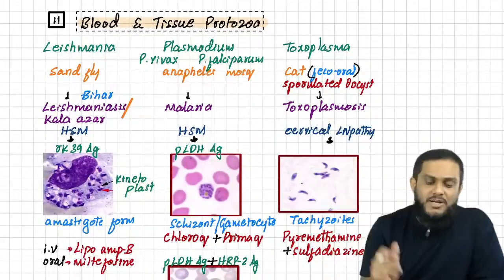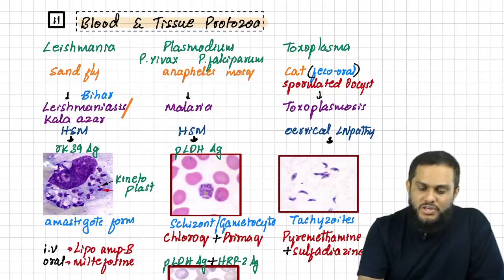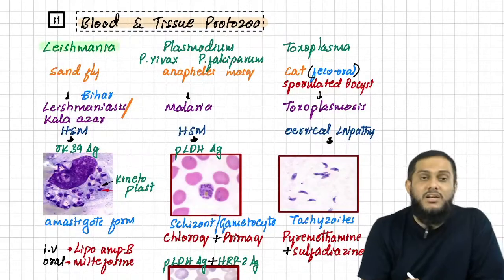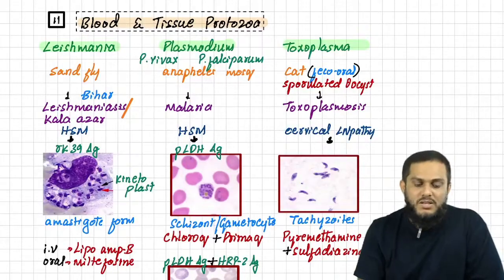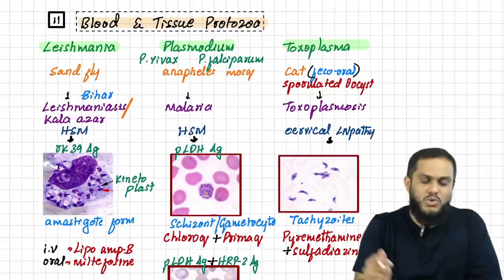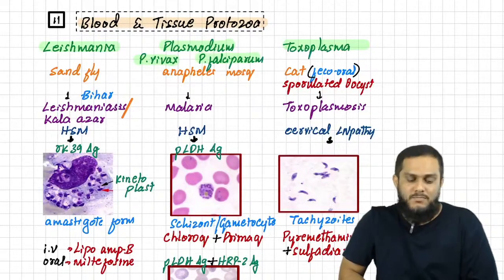Right, we have 5 blood and tissue protozoa, but important are 3. Which are the 3 important blood and tissue protozoa? Leishmania, Plasmodium, and Toxoplasma. Very important. Plasmodium, we have 2 important species, Vivax and Falciparum.